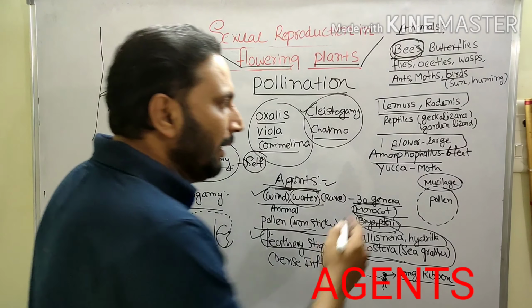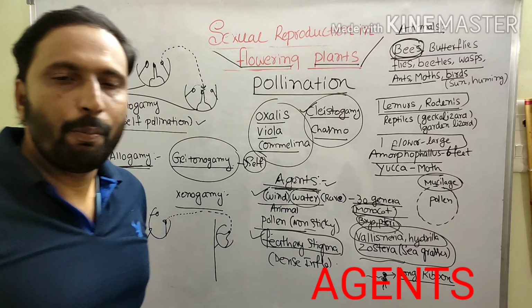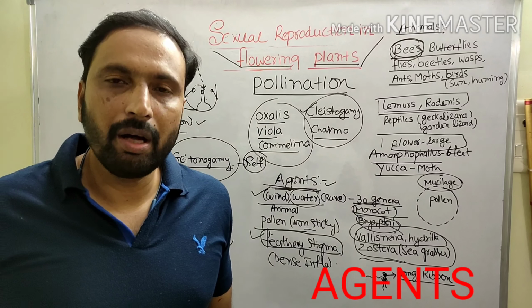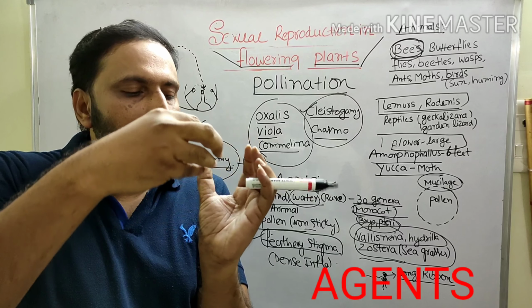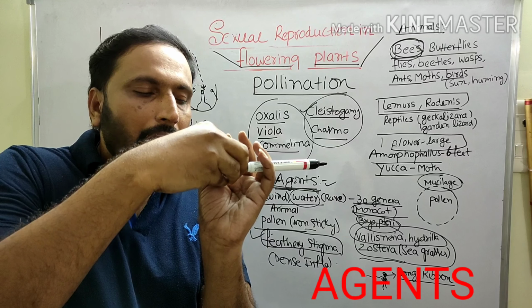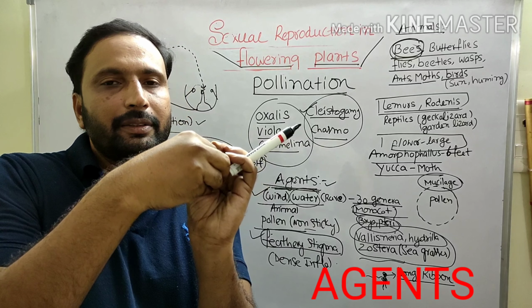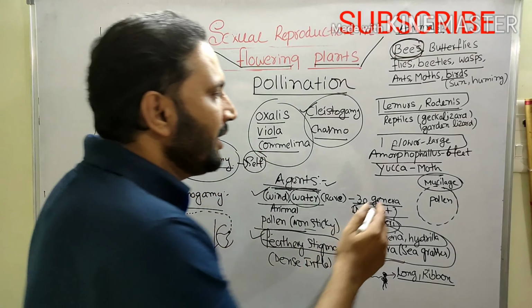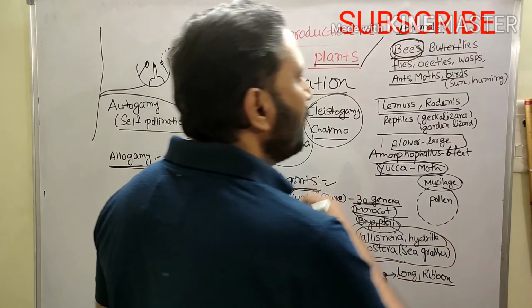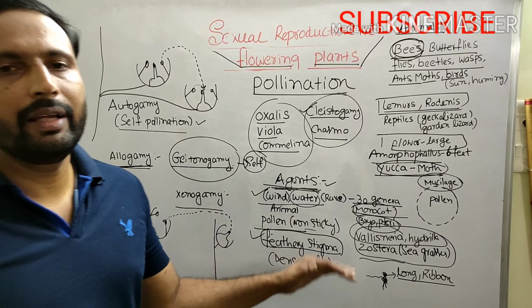Not only that, mainly you take the yucca moth, Pronuba yuccasella. There is a relation. Here the moth lays the eggs in the ovary of the yucca plant. Like that the pollination takes place. So that is the relationship between yucca and the moth. So these are the agents for pollination.